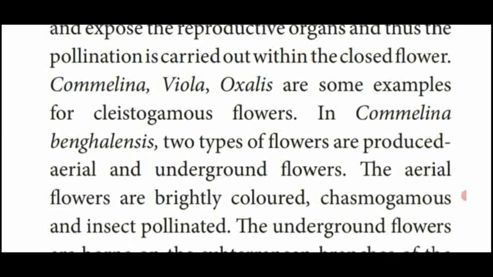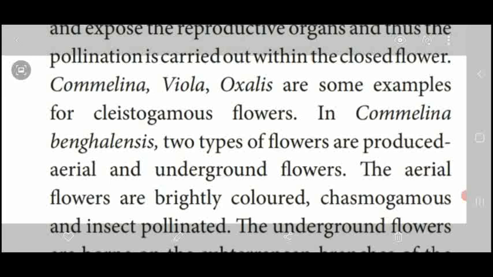In Commelina benghalensis, two types of flowers are produced. So due to the presence of two types of flowers, Commelina benghalensis shows two modes of self-pollination.